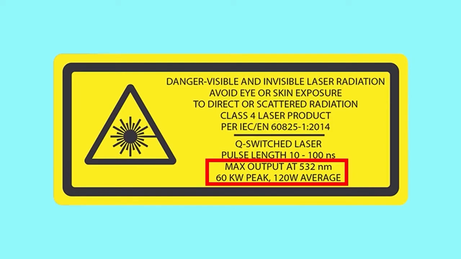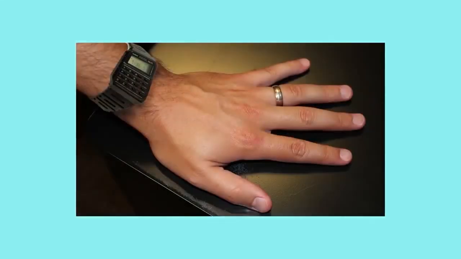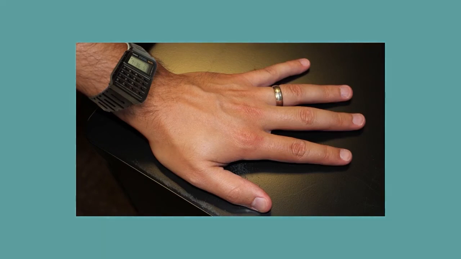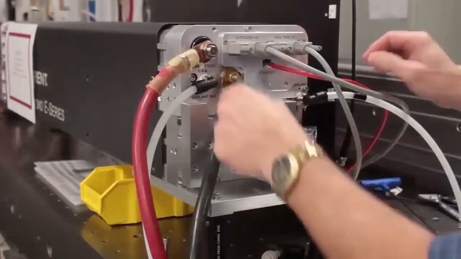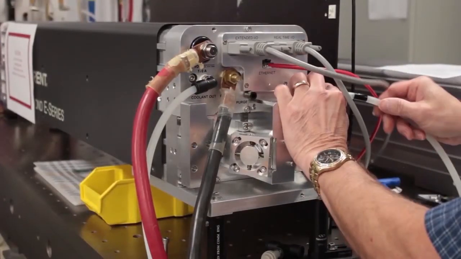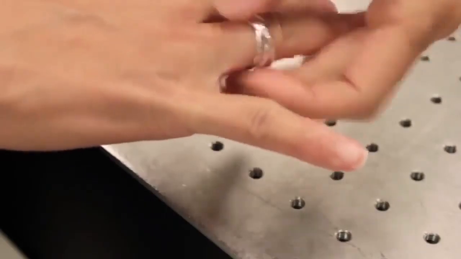Oh, and let's not forget to talk about bling. What? Bling, like rings, earrings, necklaces, watches, jewelry. That doesn't make any sense. You know you can't wear jewelry in the lab. That's dangerous. That's exactly my point. Jewelry is a definite fashion faux pas in the laser lab. It can reflect visible and invisible beams and scatter them in unintended areas and can cause eye or skin injury or even set the place on fire.